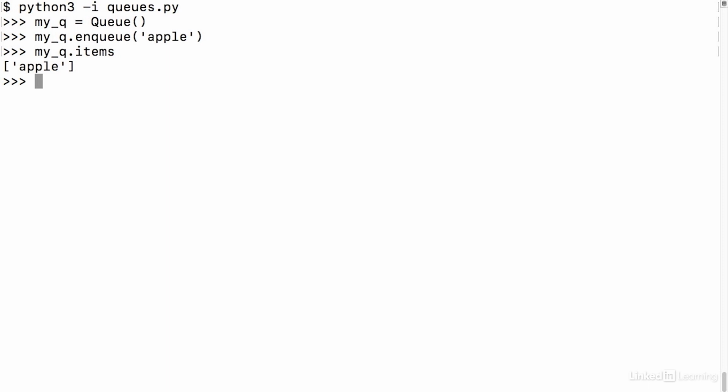So we know it works, but let's double check to make sure that the enqueue method is actually inserting items into the 0th position of the list like we wanted it to. So I will run the enqueue method again, this time with the string banana. And what should happen when I double check the attributes is banana should be appearing to the left of apple. And that's exactly what happens.